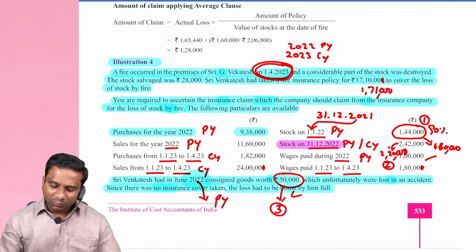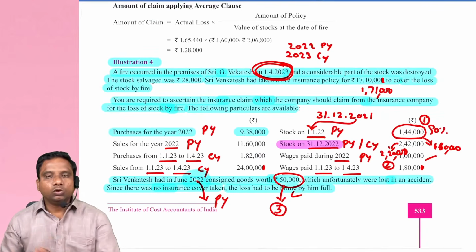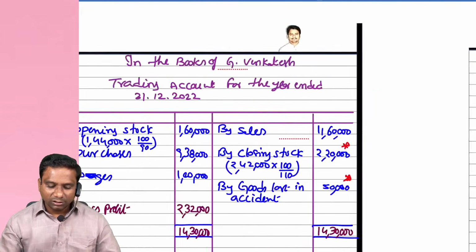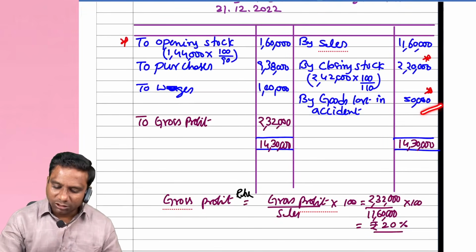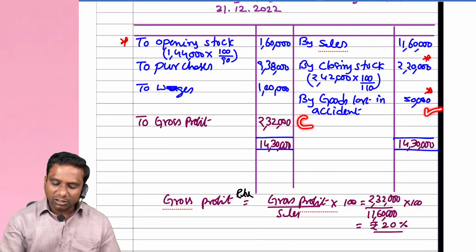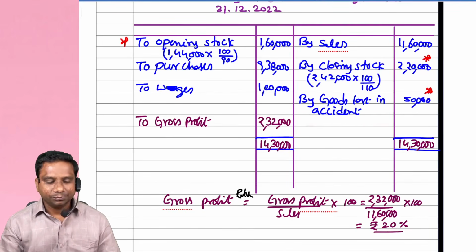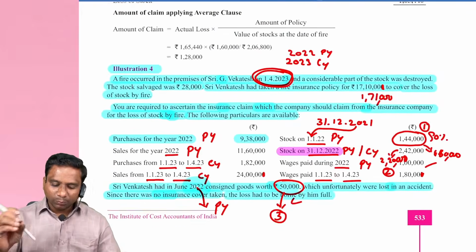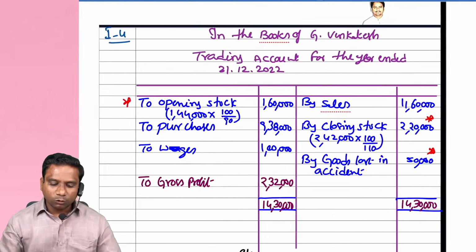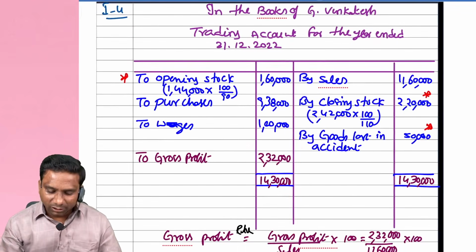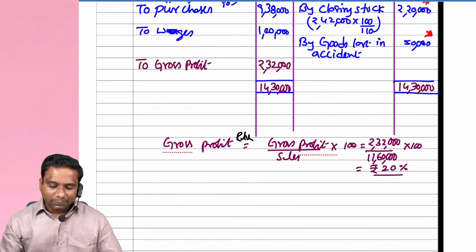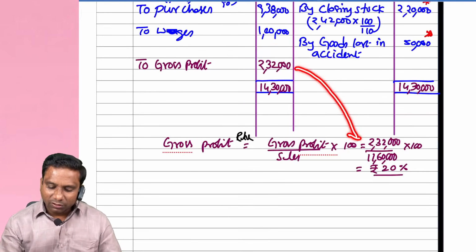Next, wages over. Consignment goods 50,000 now. So this information will get affected by the previous year. So by goods lost in accident, 50,000 rupees. In brackets you can write consigned goods. No issues. Over. That's it. So in the problem, whatever the information they have given, we have considered. First, what we do? Balance trading account. Here you get gross profit 2,32,000. And from here we calculate gross profit rate.